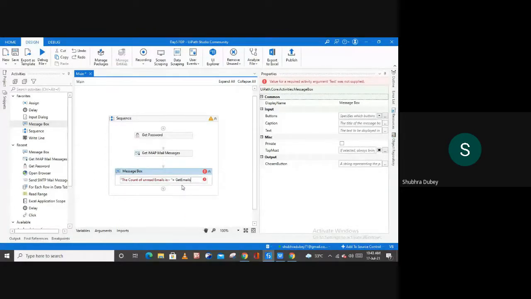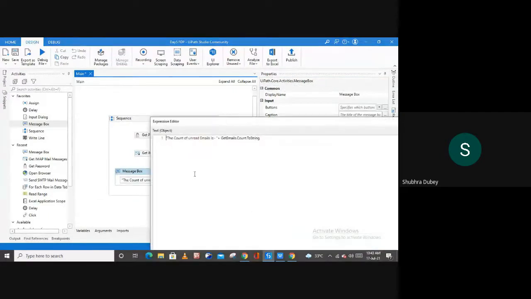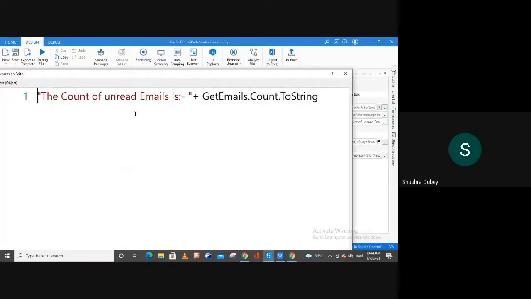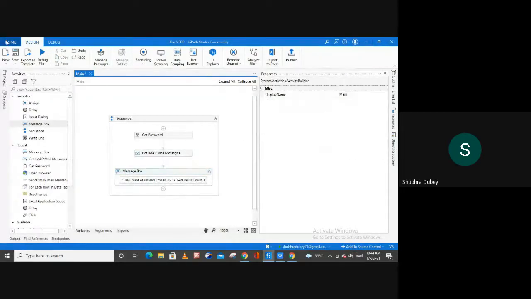So this is our variable, and then count. So let me show you my expression. This is what you have to type there: "The count of unread email is" plus getEmails.Count.ToString, right? Save this process.